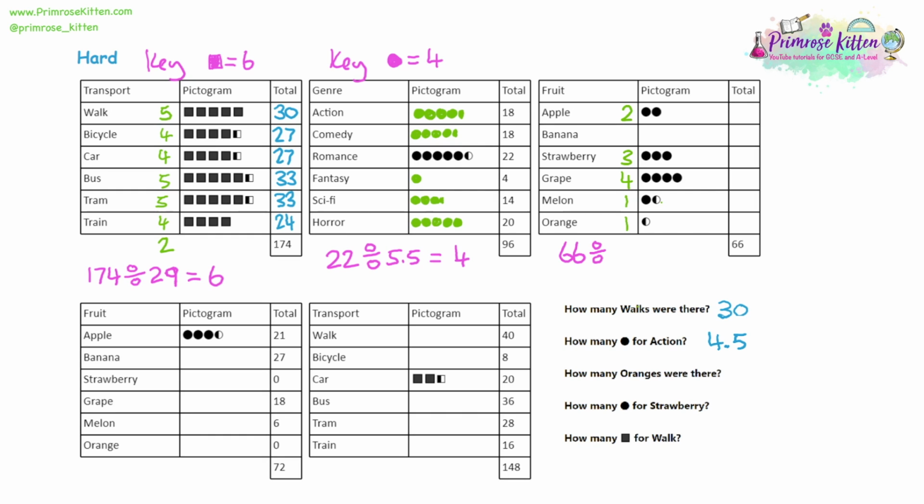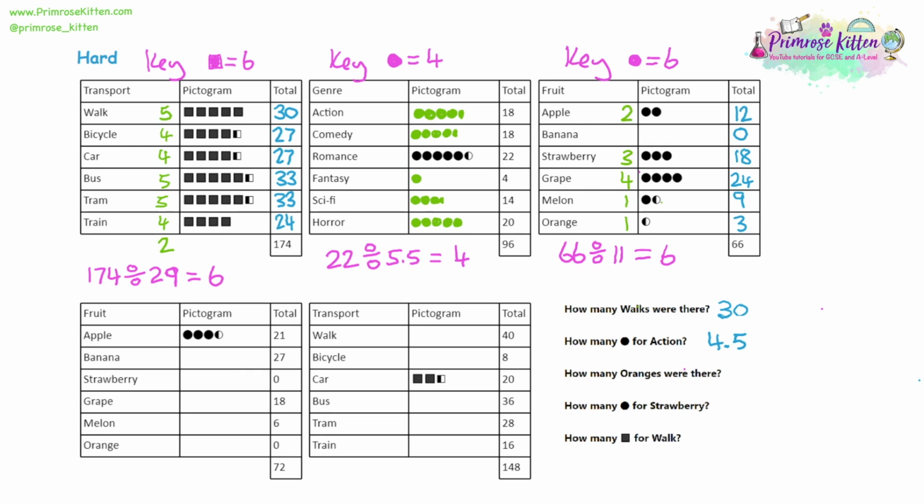66 divided by 11 is 6. So in our key, we can say that a circle is equal to 6. Now we can work out all of our totals. 2 times 6 is 12. 3 times 6 is 18. 4 times 6 is 24. A half circle will be half of 6, which is 3. And a full circle and a half circle will be a 6 and a 3.